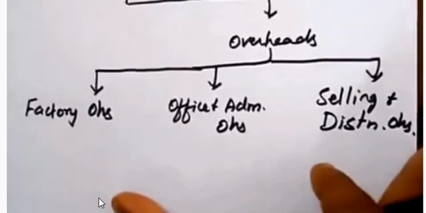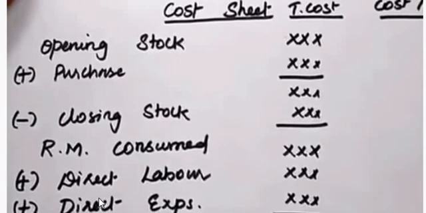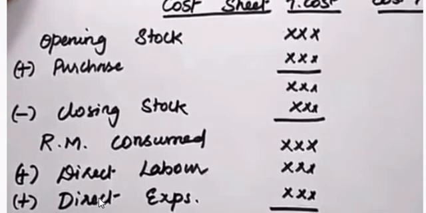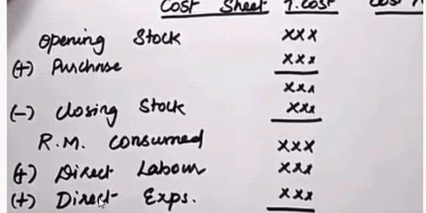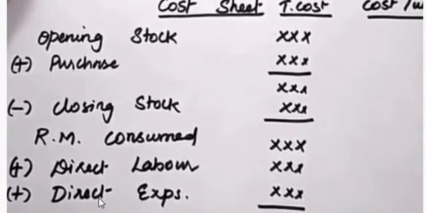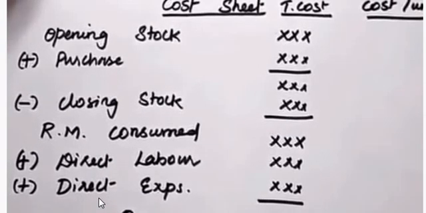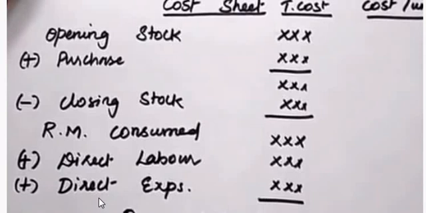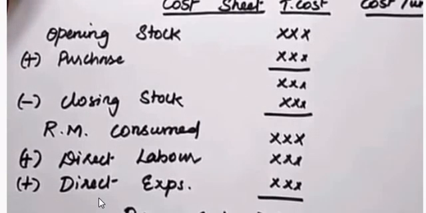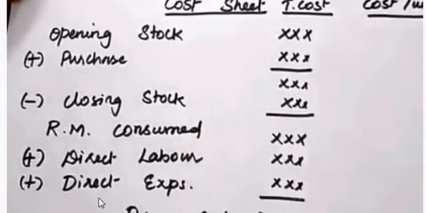With this knowledge, now we can easily understand the cost sheet. A cost sheet is a statement where we can record the total cost of production. So with the help of the cost sheet, we are able to know how much total cost is incurred to produce a particular product. So we can calculate and compare the total cost as well as cost per unit. So let us see the cost sheet.